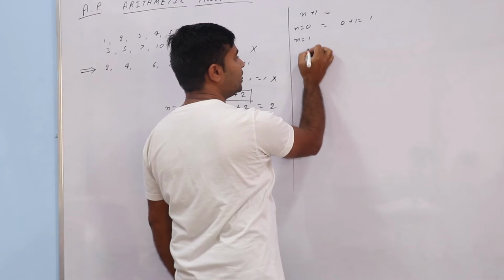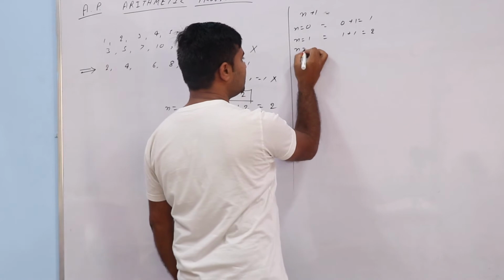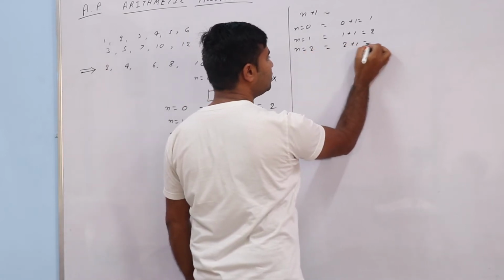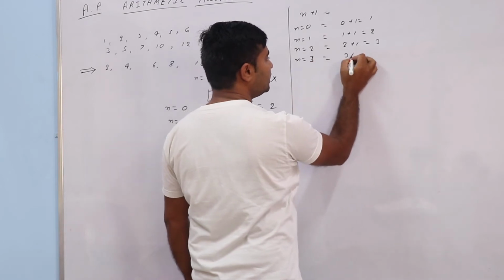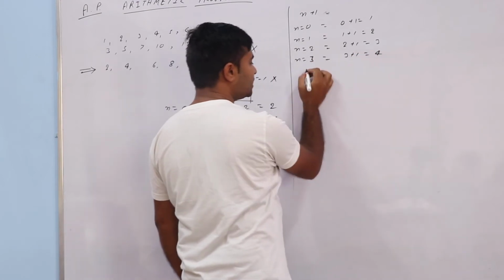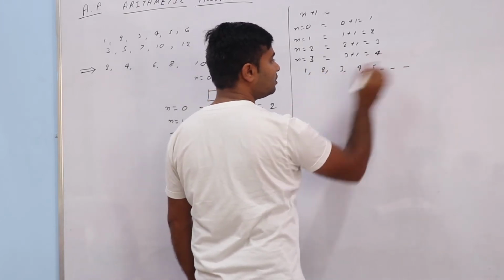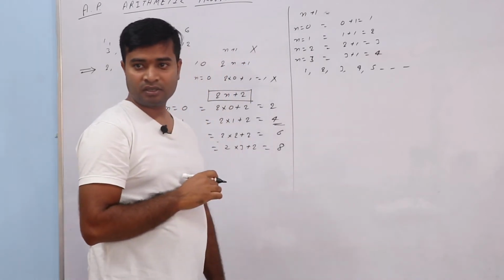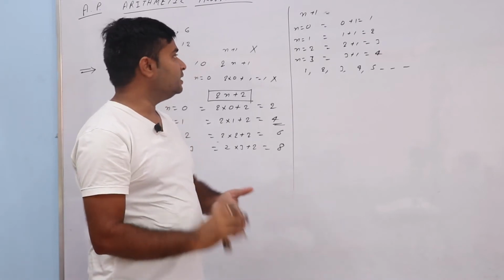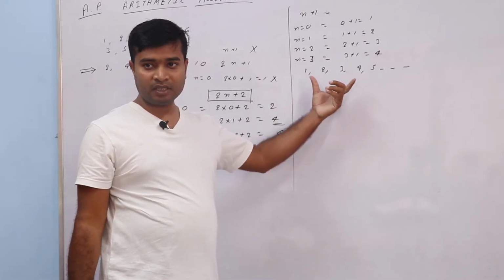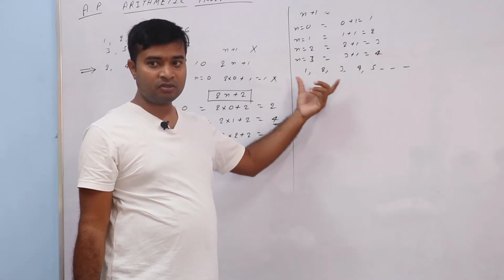n is equal to 1 means 1 plus 1 is equal to 2. If I take n is equal to 2, means 2 plus 1 is equal to 3. If n is equal to 3, then 3 plus 1 is equal to 4. So our sequence will be 1, 2, 3, 4, 5, dot dot dot. So if anything comes directly from a formula, that is called a sequence.